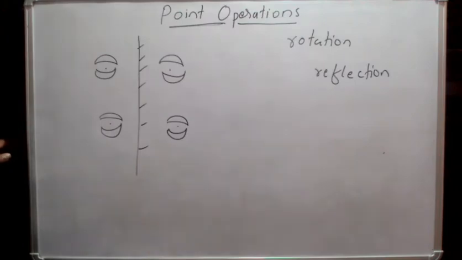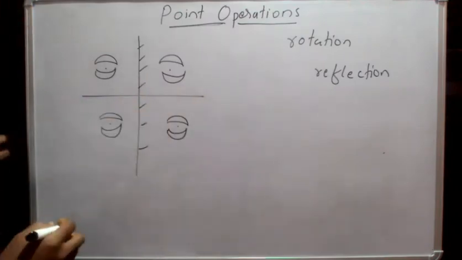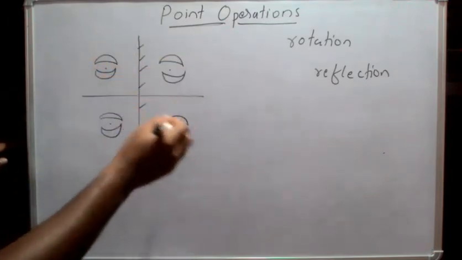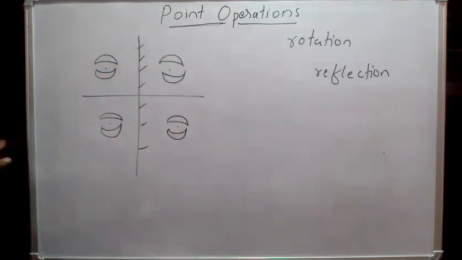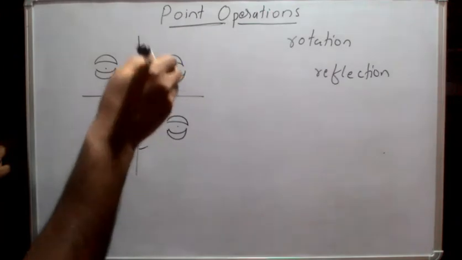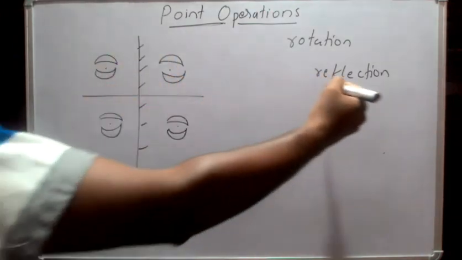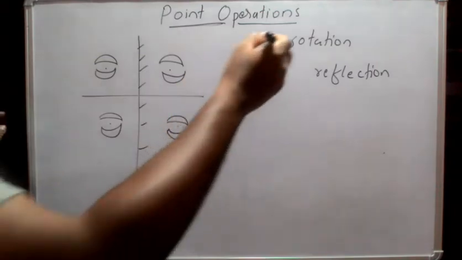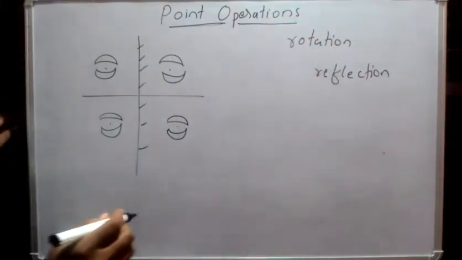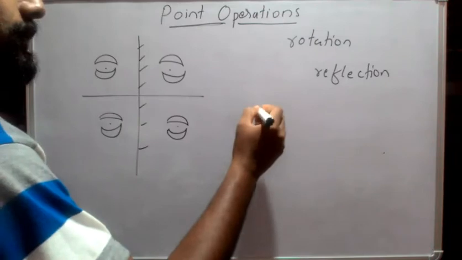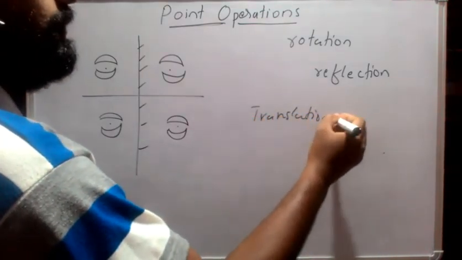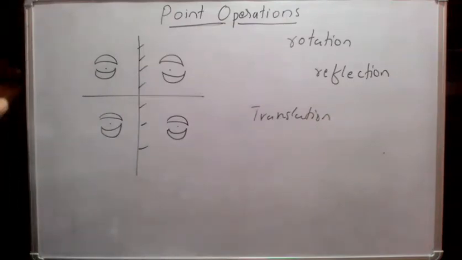And if I'm keeping a mirror here, then these two bases are similar to the mirror image of this one, and vice versa. So that means this crystal possesses reflection operation. The example for rotation operation we have seen, and the example for translation operation we have also seen.